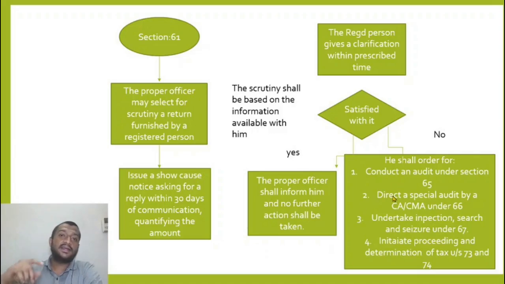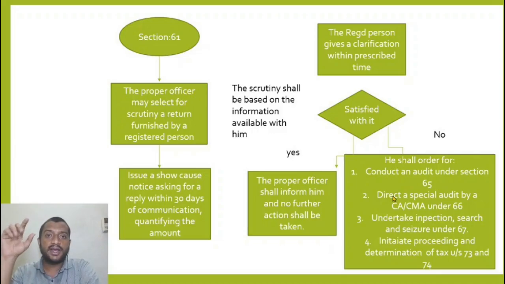Or he will direct a special audit to be conducted by a chartered accountant or a cost accountant, depending on the complexity of the business or nature of transaction. If he feels that a professional is required for conduct of audit, he exercises section 66. Or he will directly go for inspection, search and seizure under section 67, or initiate proceedings under 70.